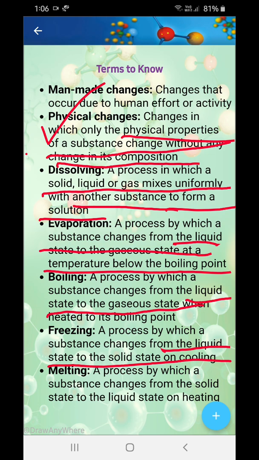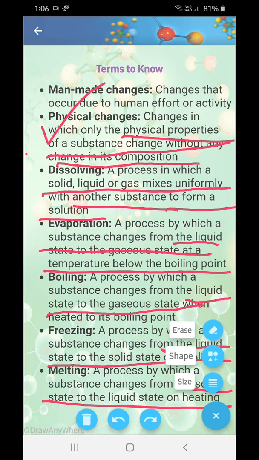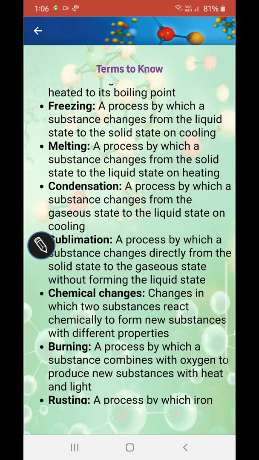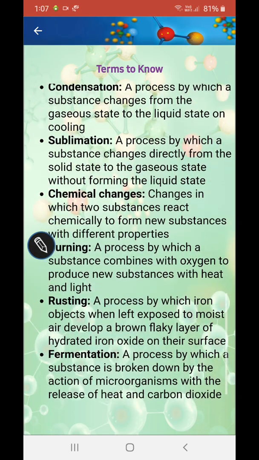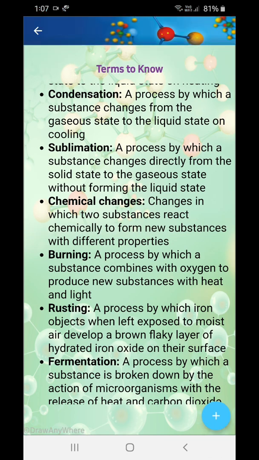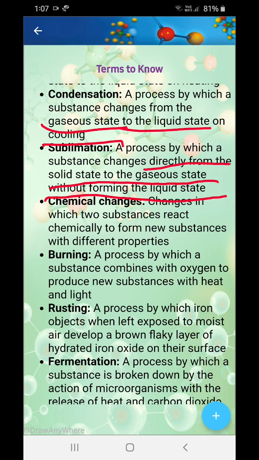Okay, I'll always draw another table. I have just done it 4 times. I'll draw another one also. Melting: the process by which a substance changes from the solid state to the liquid state on heating. Now condensation: a process by which a substance changes from the gaseous state to the liquid state on cooling. Sublimation: the process by which a substance directly changes from the solid state to the gaseous state without passing through the liquid state.